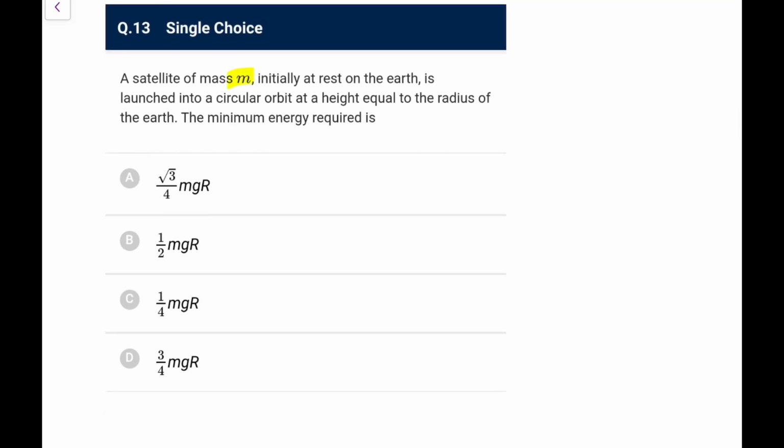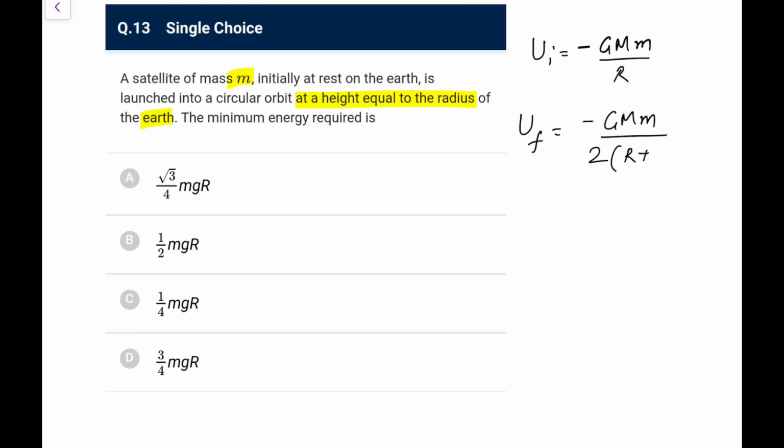A satellite of mass M, initially at rest on Earth, is launched into a circular orbit at a height equal to the radius of Earth. The minimum energy required: when it is at the earth surface, it only has potential energy, it was at rest, so its energy was minus GMm by R. And finally it is a satellite, so I will write energy as minus GMm by 2r. The r is the radius, that would be R plus h, that is R plus R. So that is minus GMm by 4R.